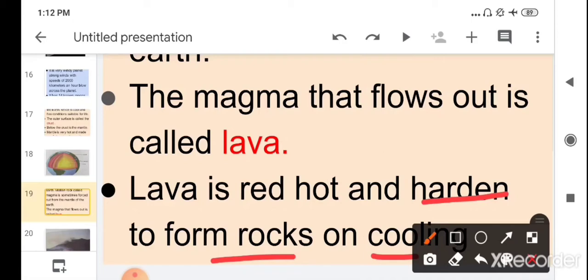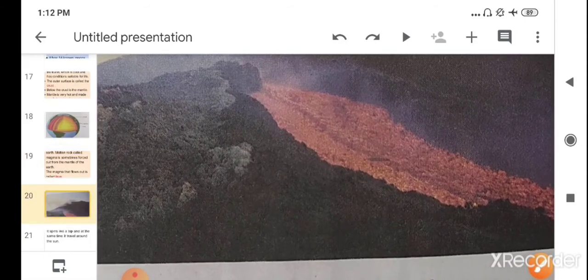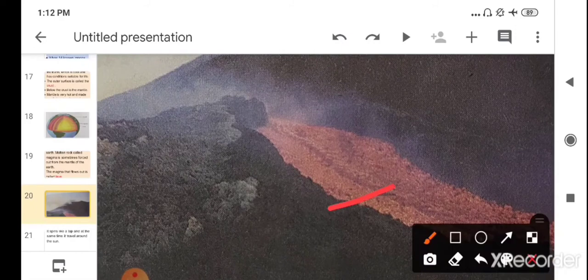So when it comes out from the volcano and is cooled by the air, it is converted into a hard form of rocks. Here you can see the picture of magma, which is called lava, coming out from the inner layer of the earth, the mantle layer.